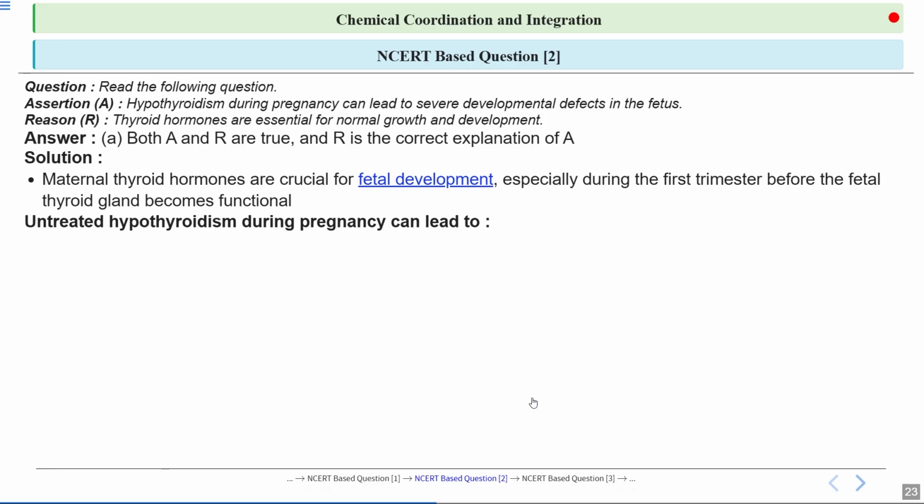Untreated hypothyroidism during pregnancy can lead to maternal complications, fetal developmental issues, preterm birth, low birth weight, and increased risk of miscarriage. Impaired brain development here refers to disruptions in the normal growth and organization of the brain, affecting cognitive, emotional, and behavioral functions. It can result from genetic, environmental, or prenatal factors, leading to long-term challenges in learning, behavior, and overall brain function. Children with lower IQ may face challenges in learning and problem solving.